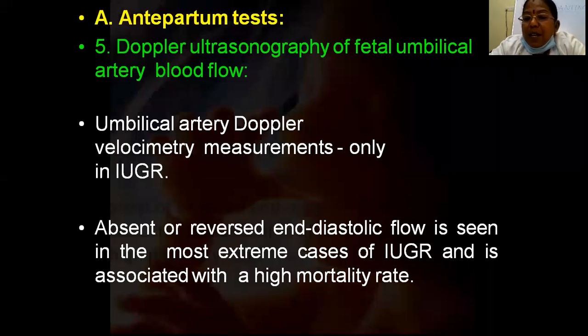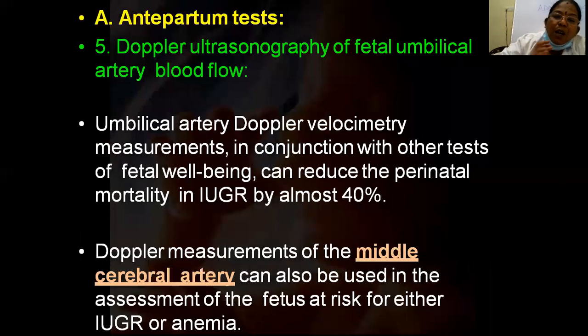Absent or reverse end diastolic flow: the flow is absent or it is reversed. This is seen in the most extreme cases of IUGR and is associated with a high mortality rate. If it is absent, within 24 hours we have to deliver. If it is reversed, immediate delivery of the baby is required. Umbilical artery Doppler velocity measurements in conjunction with other tests of fetal well-being can reduce fetal mortality because of IUGR by almost 40%.